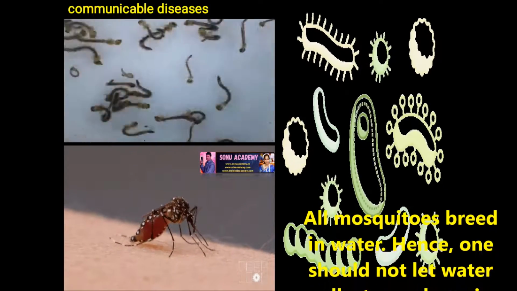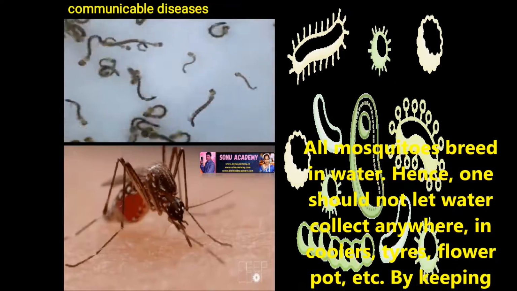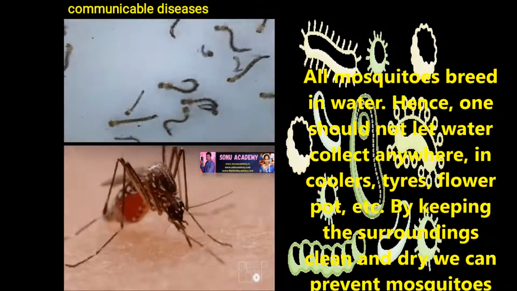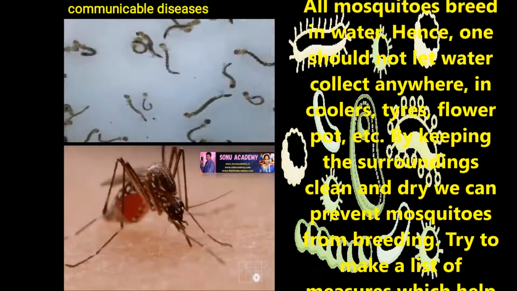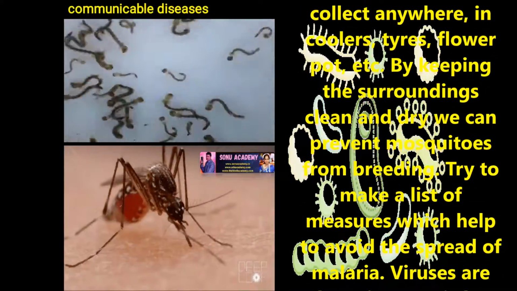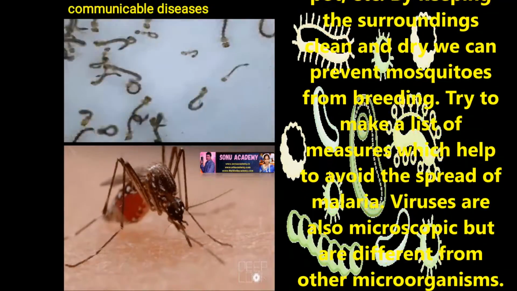Children, now let us discuss how we can control the spread of malaria or dengue. All mosquitoes breed in water, hence one should not let water collect anywhere, in coolers, tires, flower pots, etc. By keeping the surroundings clean and dry, we can prevent mosquitoes from breeding. Try to make a list of measures which help to avoid the spread of malaria.